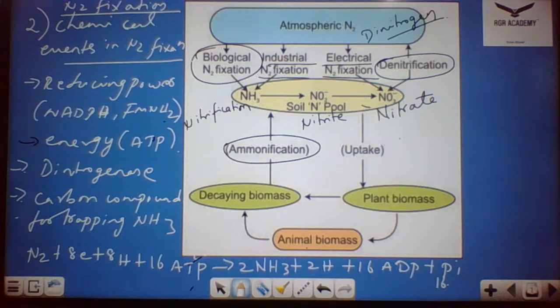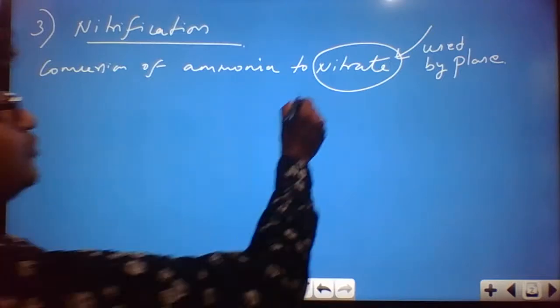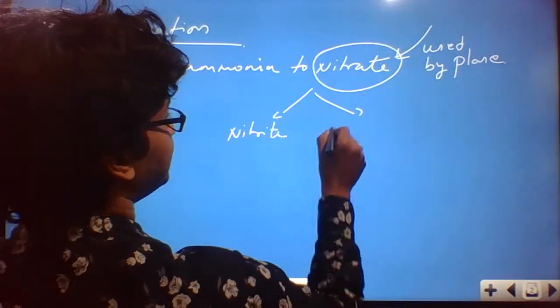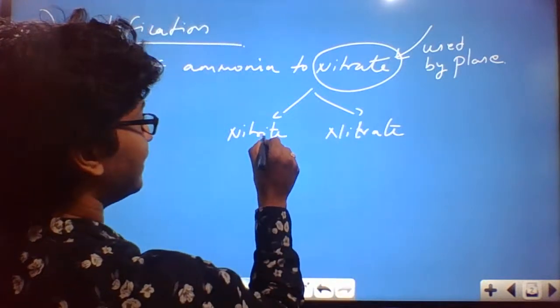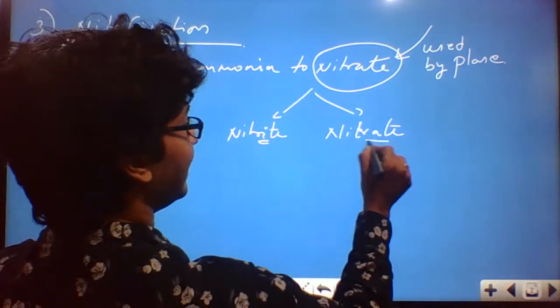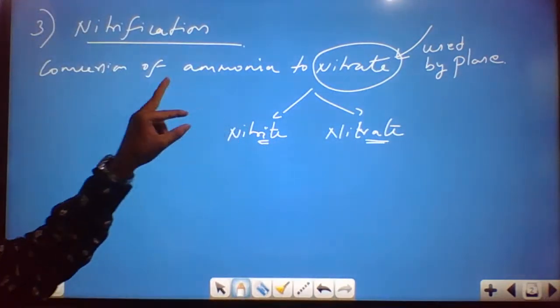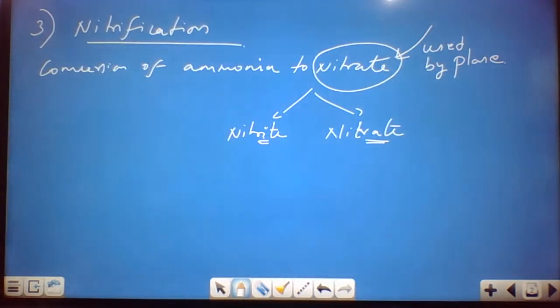Clear? Okay, now we move on to the nitrification process. The nitrification process is the conversion of ammonia to nitrate. How does this process take place? It takes place in two steps: first the ammonia is converted to nitrite, and then the nitrite is converted to nitrate. Nitrite comes first and then comes the nitrate. The bacteria responsible for this type of nitrification process are chemoautotrophic bacteria.